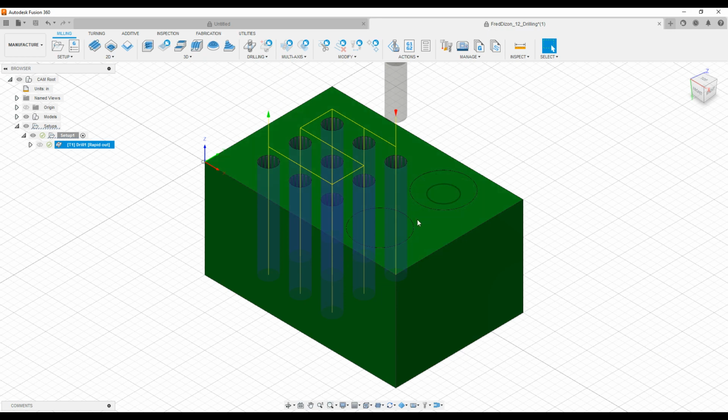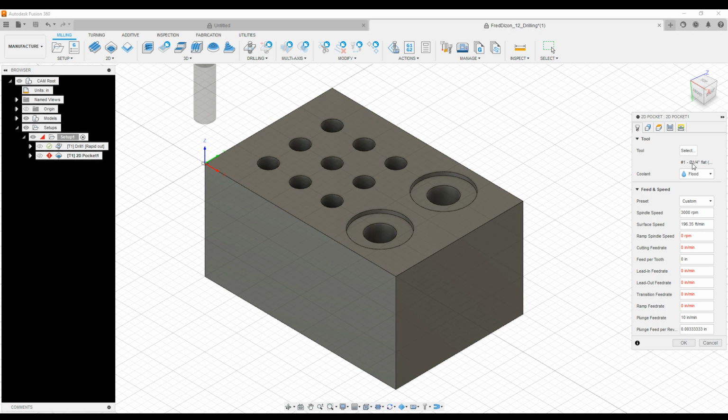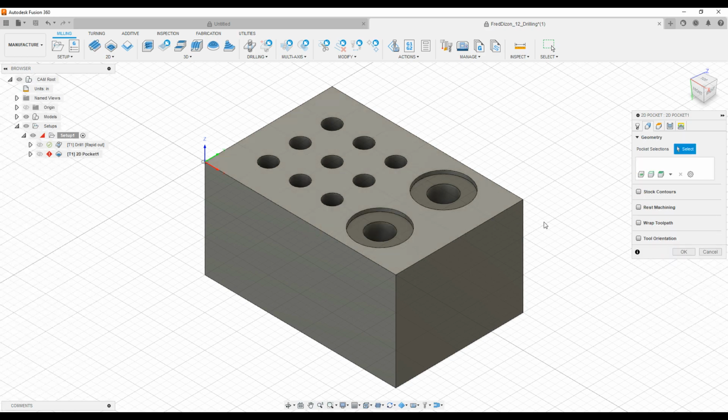Now we're going to define the counter bore here. So I'm going to do 2D Pocket. And we're going to select the same tools. However, the RPMs are all off. So let's do the cutting feed rate of 20 to see what it does. It changes for us. Spindle speed rate will be 3000.